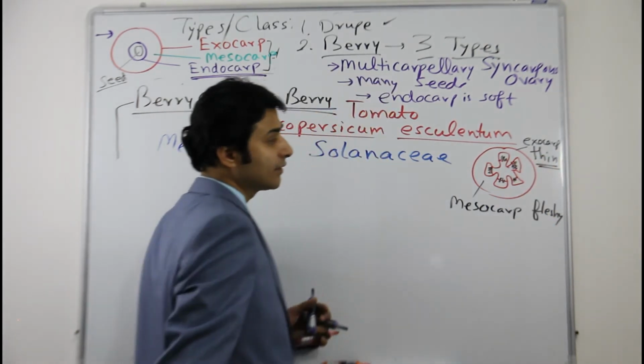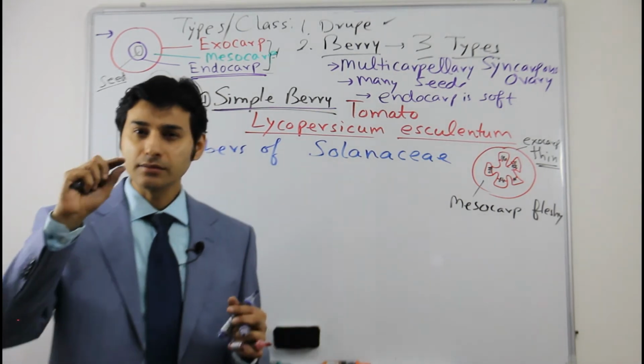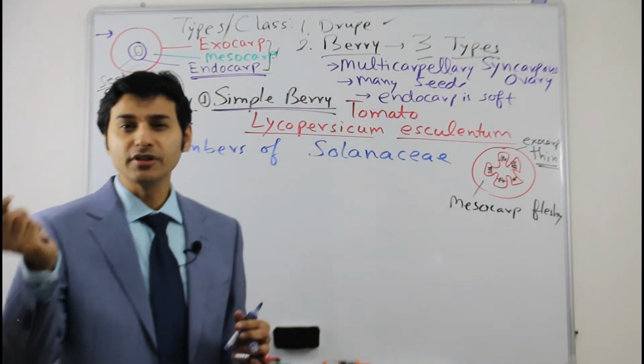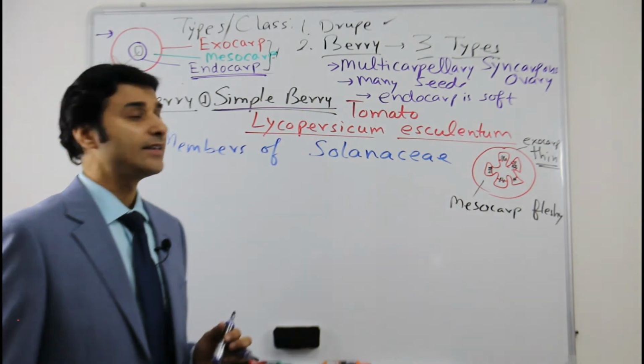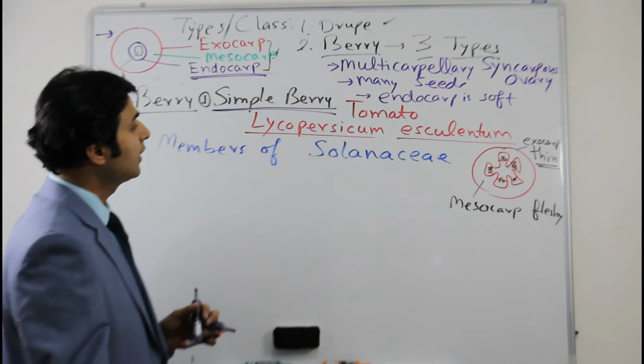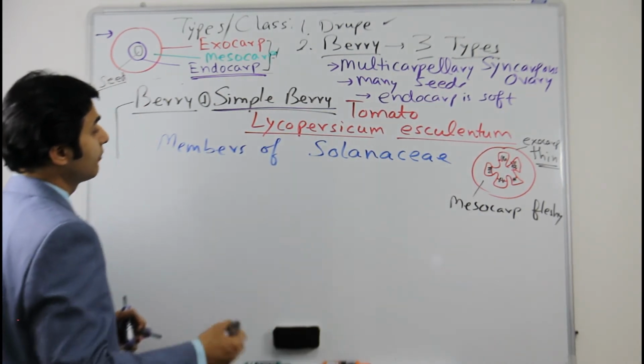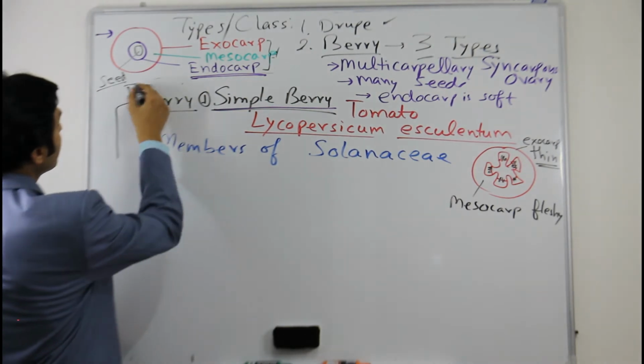So what you can do is remember a representative fruit, and then you can describe it very easily based on these three features: exocarp, mesocarp, endocarp. Other members of plant family Solanaceae all have fruit type berry.